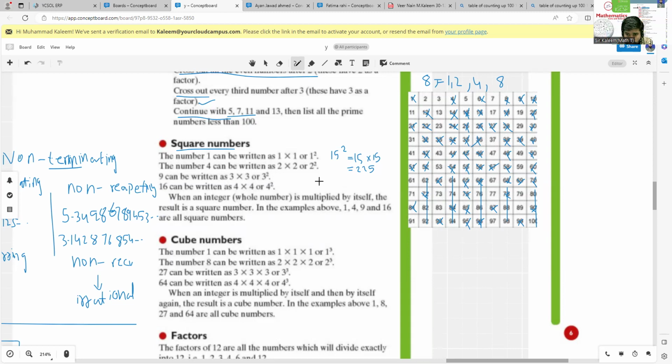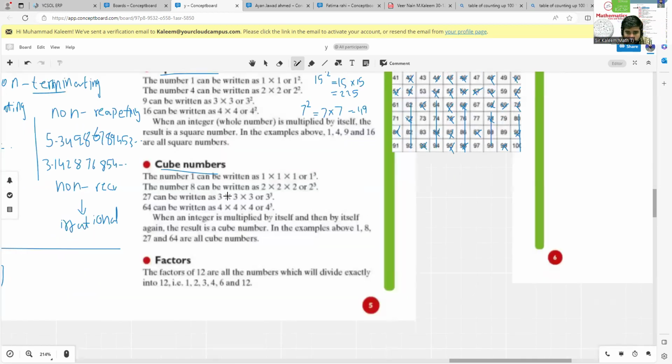Like if you want to calculate the square of 7, you just have to multiply 7 with itself, and it will be equal to 49. That's it. This is the concept of a square number. Next we have the cube of a number. If you want to calculate the cube of a number, like 4 cube, how can we calculate it? You just have to multiply 3 times, like 4 times 4 times 4.